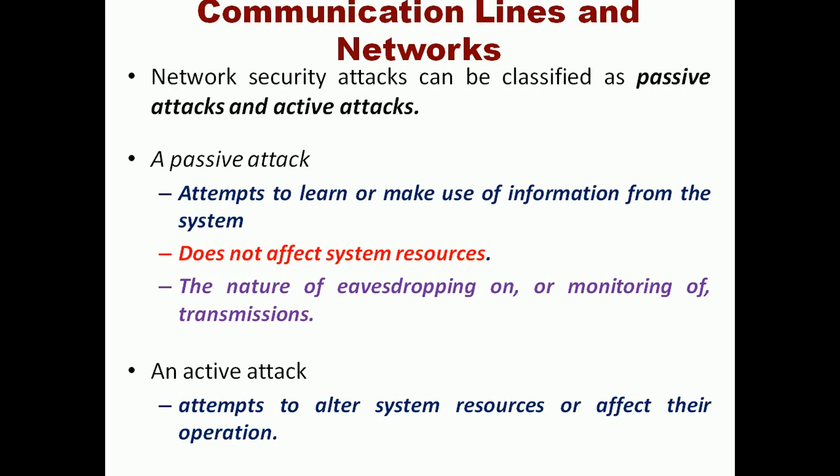So here we are going to start our familiar terms, passive attack and active attack. A passive attack is to learn or make use of information from the system, but the beauty of this attack is it does not affect the system resources. How the third party accesses the information with the help of a passive attack is, one nature is called eavesdropping, and another is monitoring of transmissions, whereas an active attack directly affects the system resources. So it modifies certain information.